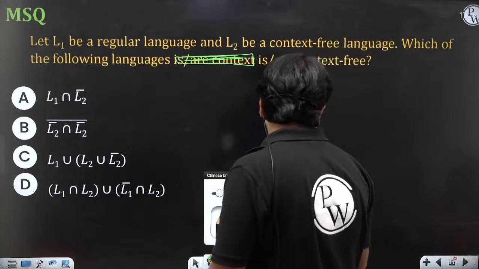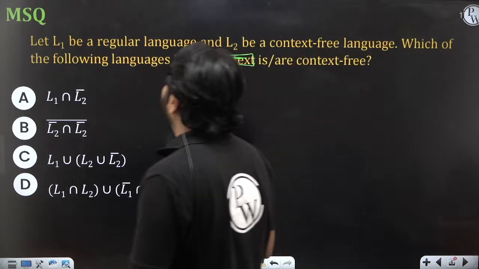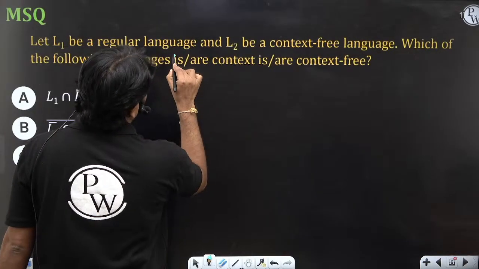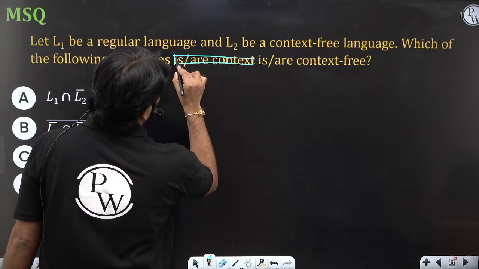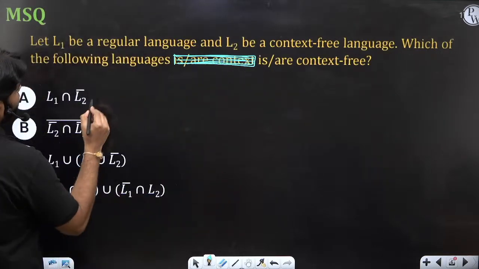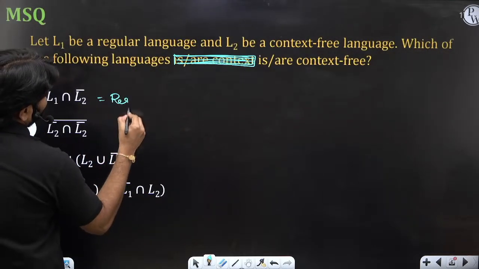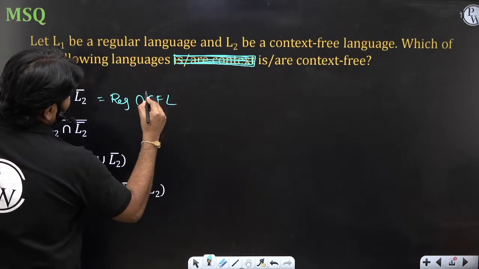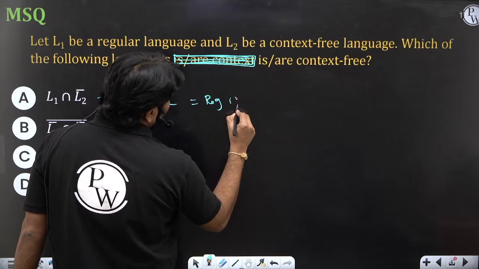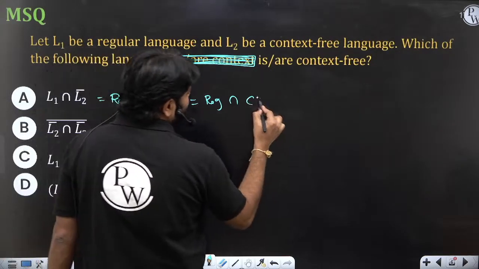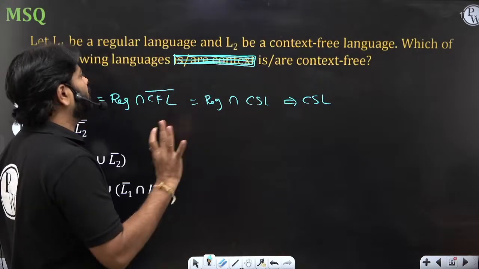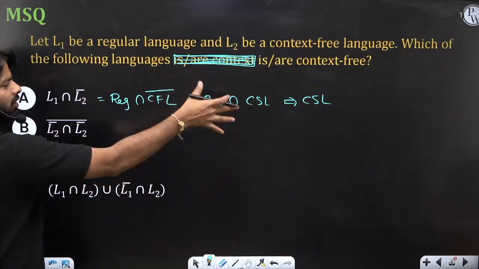Now let me explain the options. L1 is regular and L2 is a CFL. Now you need to answer regular intersection CFL complement. We know CFL complement is a CSL. So regular intersection it need not be CFL, you can say that it is CSL. You cannot guarantee context free; it may or may not be context free, but always CSL.